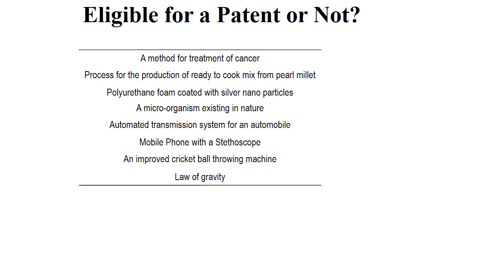Eligible for a patent or not? The method of treatment of cancer is not eligible, and the production of cooked mix is eligible. Pearl millet is eligible. Silver nanoparticles are not eligible, and a microorganism existing in nature is not eligible. Next, a transmission system for an automobile is eligible. A mobile phone in a stethoscope is eligible. A cricket ball throwing machine is eligible, and the law of gravity is not eligible.